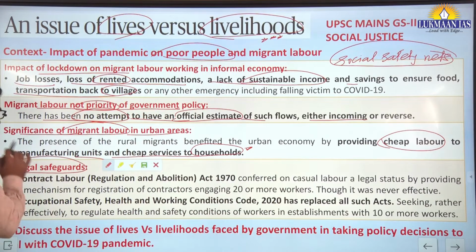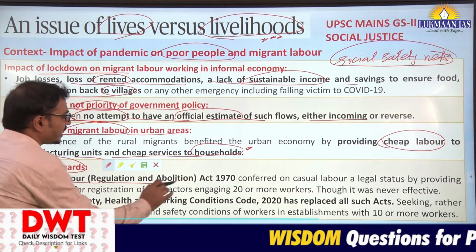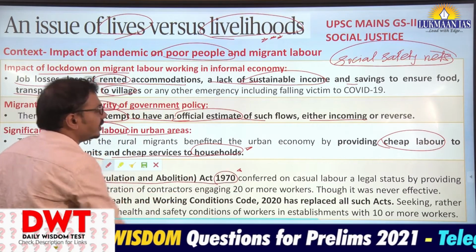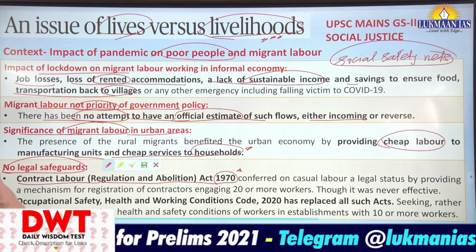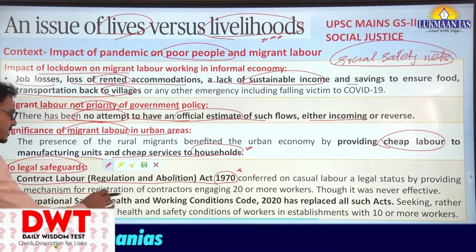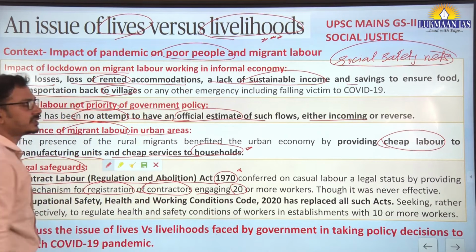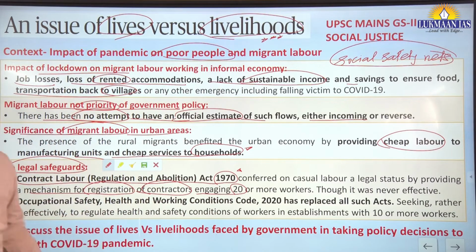No legal safeguards. The present situation is that the Contract Labor Regulation and Abolition Act 1970, though it conferred legal status to casual labor by providing a mechanism for registration of contractors engaging 20 or more workers, was never effective.